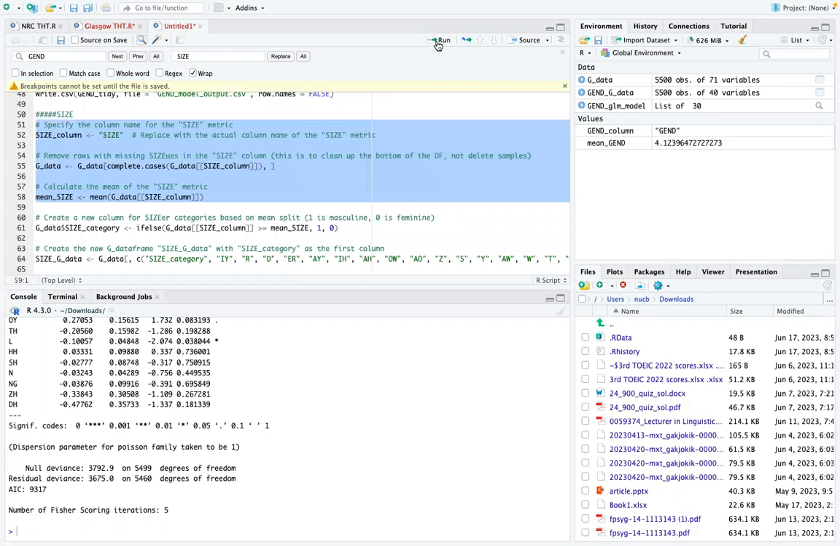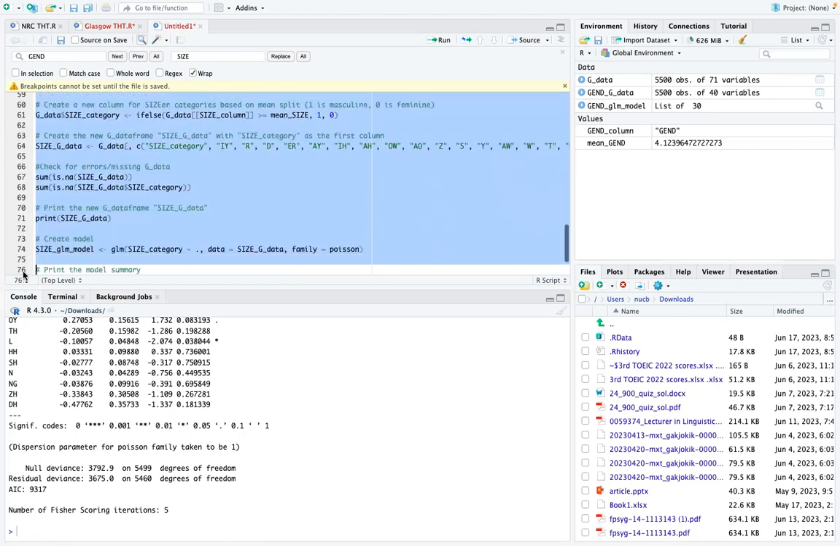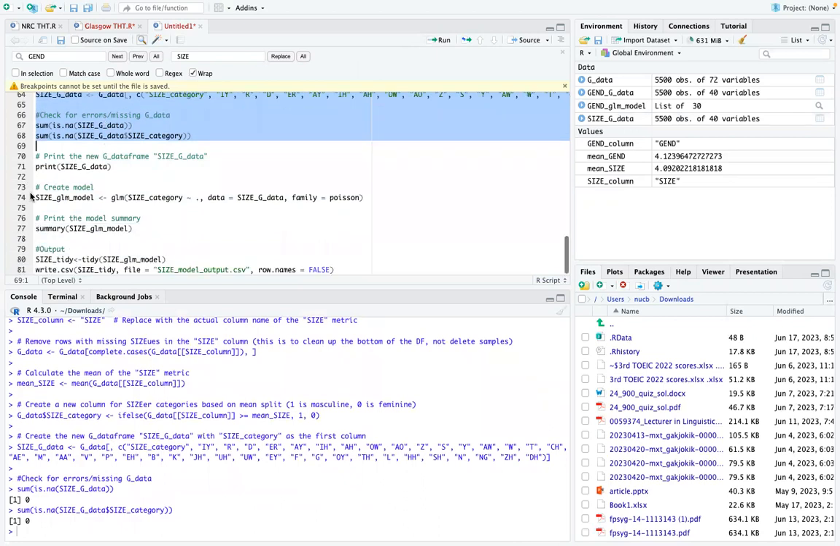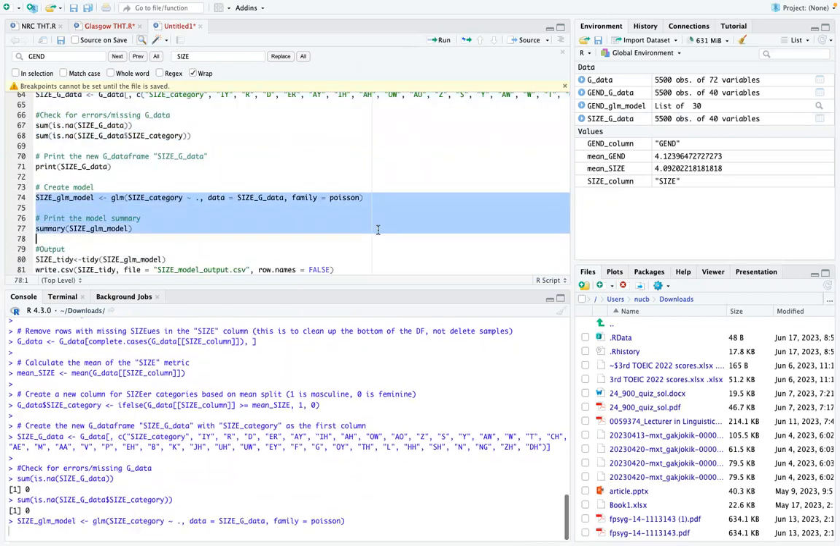Now, this works the exact same way, except 1 is not masculine, 1 is big, and 0 is small. So let's bring this all the way down to the checksums and make sure we don't have any errors. Nope, they're clear. Create the model, run the summary.